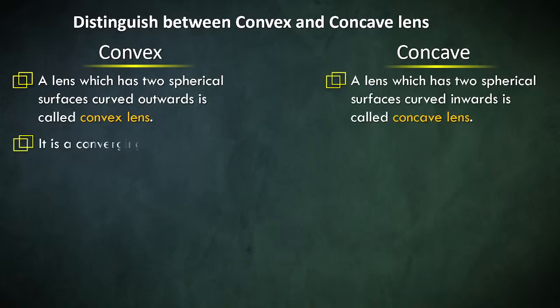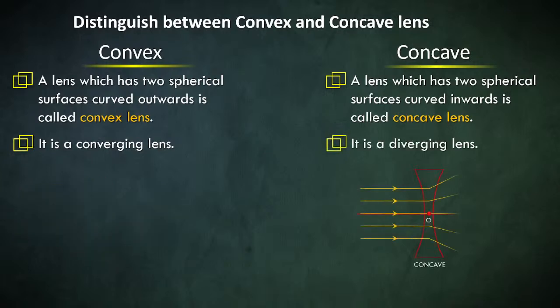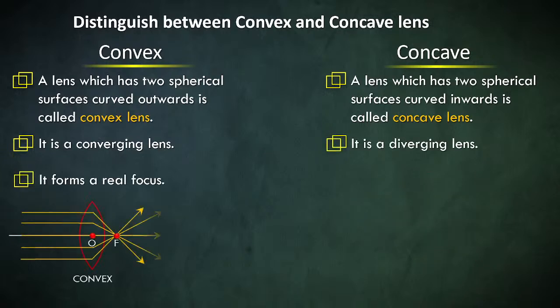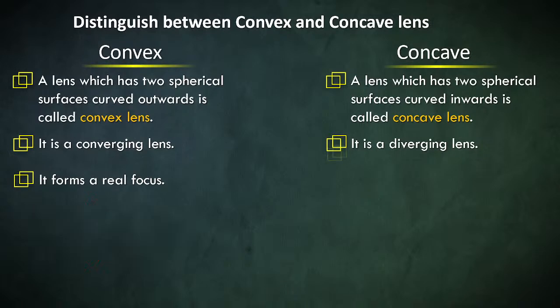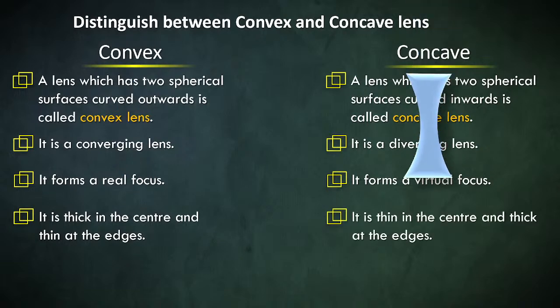Okay, next it is a converging lens, it is a diverging lens. Next, it forms a real focus, it forms a virtual focus. It is thick in the center and thin at the edges. It is thin in the center and thick at the edges. That's it. Definition they don't ask in exam, but in board exams they will ask you.